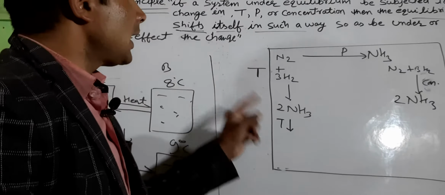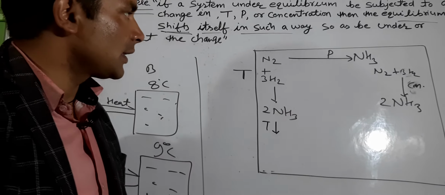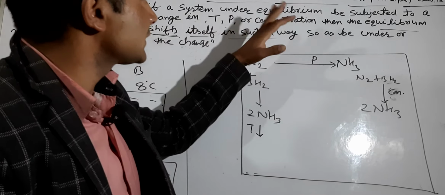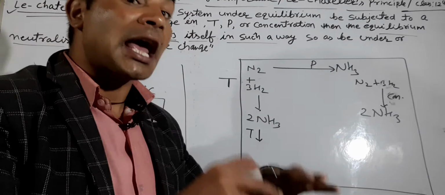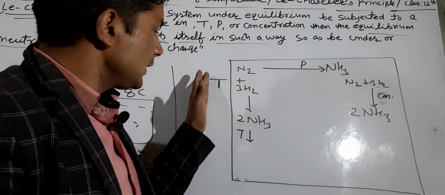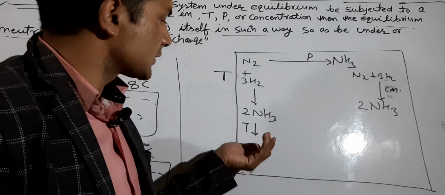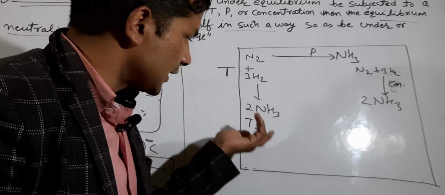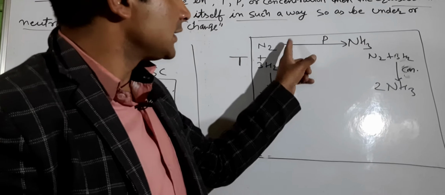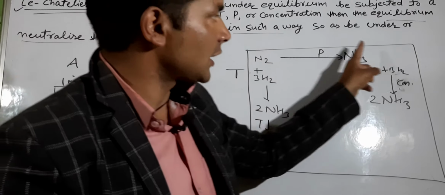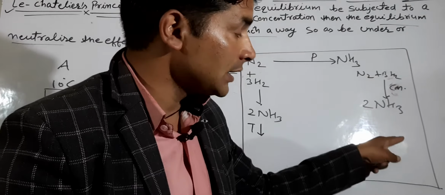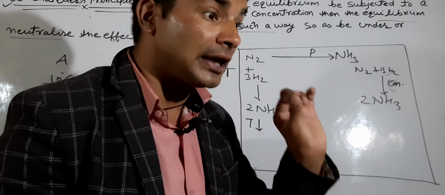Okay, according to Le Chatelier principle, when there is a change in temperature, pressure, concentration or volume in any reaction, then the reaction proceeds in that direction. If the temperature changes, the reaction proceeds in the direction of temperature. If the pressure changes, the reaction proceeds in the direction of pressure. If the concentration changes, the reaction proceeds in the direction of concentration.